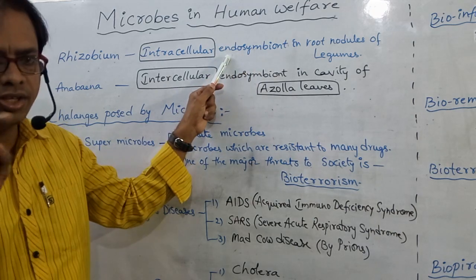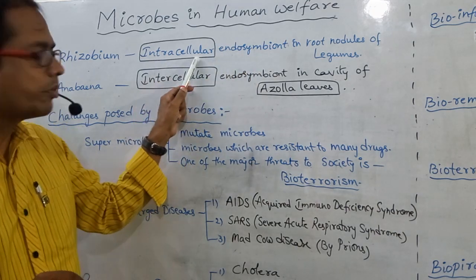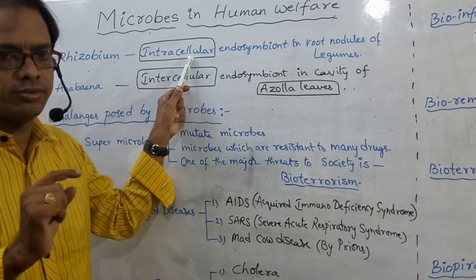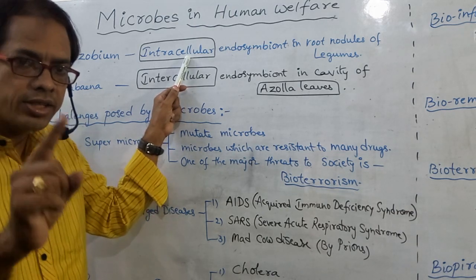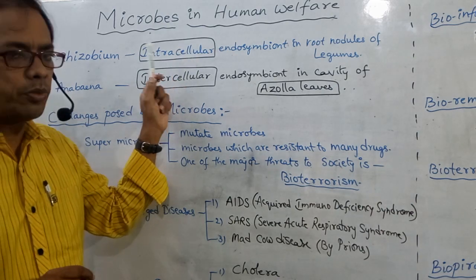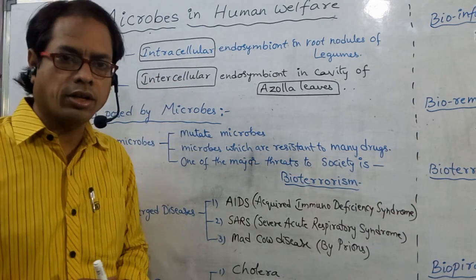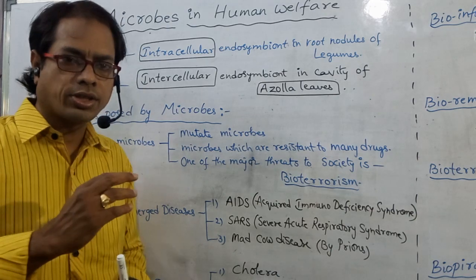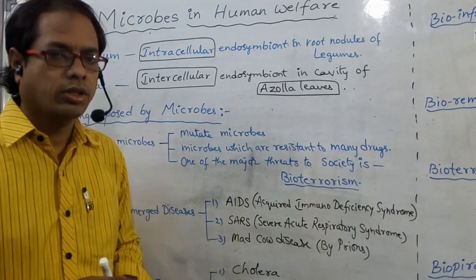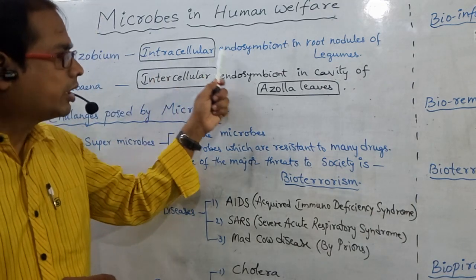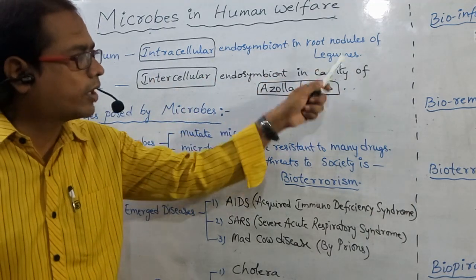Endosymbiont means inside. Intracellular means inside the cell. That means this Rhizobium is found in inner cortical cells or pericycle cells of the root.